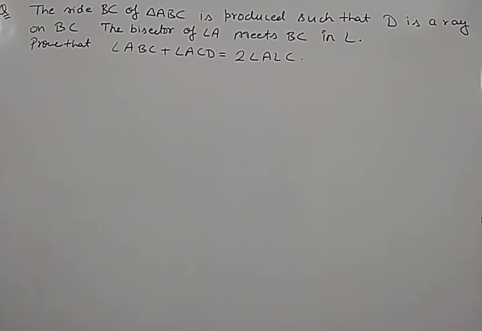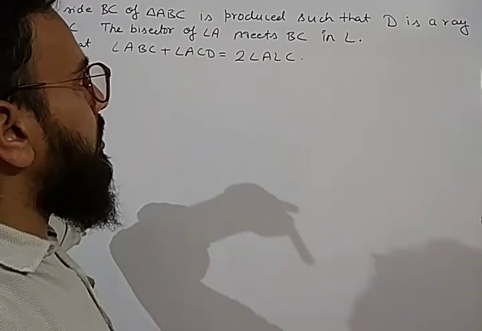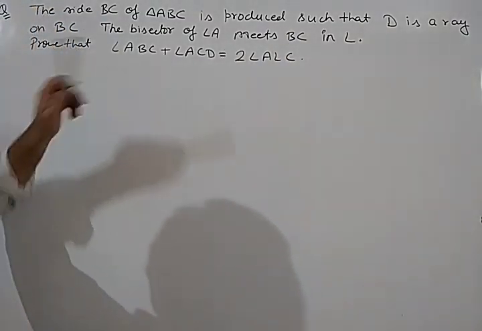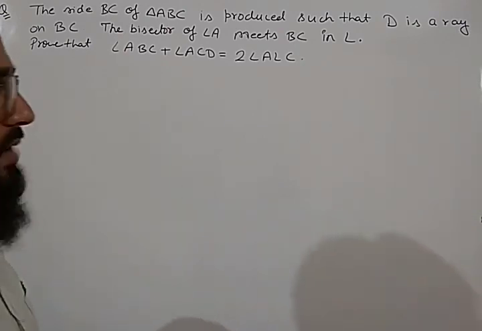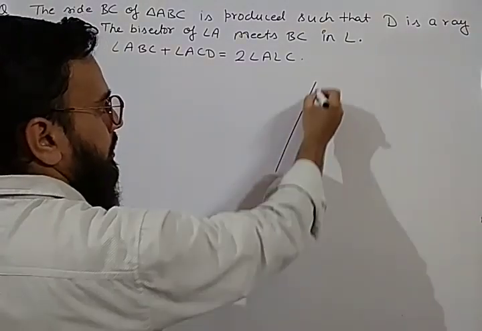Okay, so this is the question. The side BC of triangle ABC is produced such that D is a ray on BC. The bisector of angle A meets BC in L. Then prove that angle ABC plus angle ACD is equal to twice of angle ALC. So first thing, we have to draw the figure.